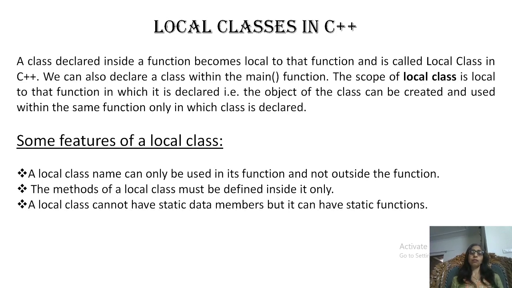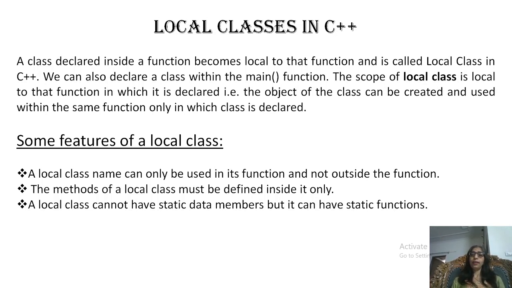Local means something local. So a class declared inside a function becomes local to that function. We can also declare a class inside a function, and that is known as a local class. We can also declare a class within the main function. Till now we declared a class outside the main function. They work as a global data type. But we can also declare a class in the main function in case of some requirements